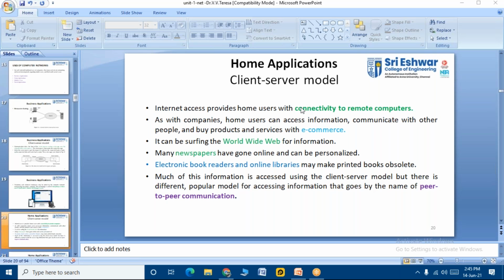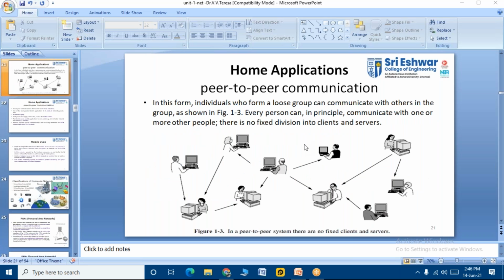So peer-to-peer communication. What is peer-to-peer communication, students? In this form, individuals who form a loose group can communicate with others in the group. So it is a group-to-group communication. As shown here, every person can in principle communicate with one or more people. There is no fixed division into clients and servers.